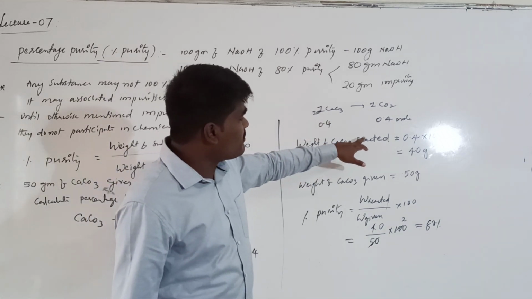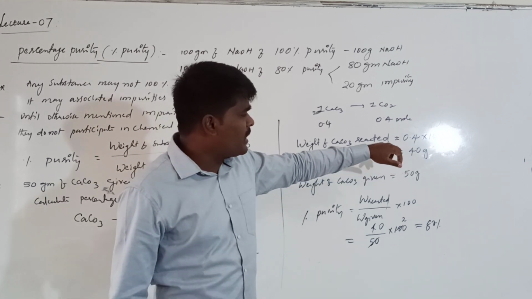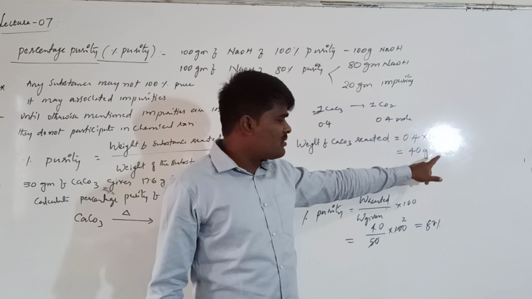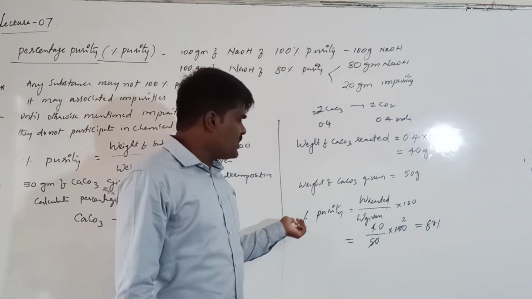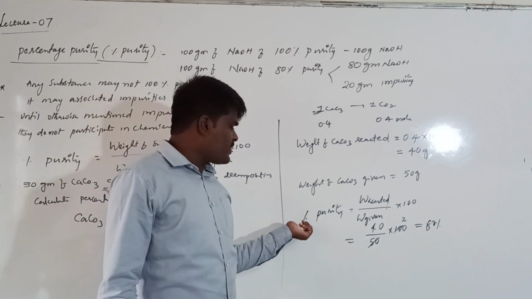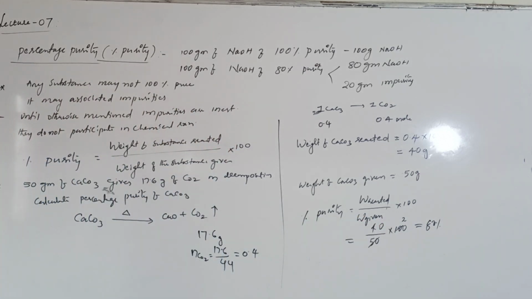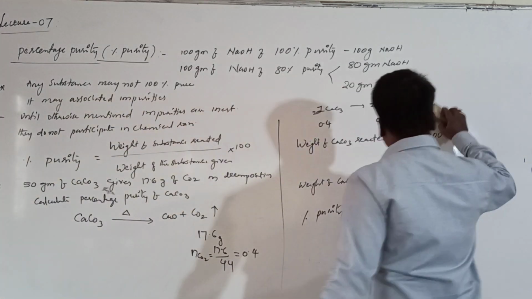If you know the number of moles of calcium carbonate participating in the reaction, you can calculate the weight of calcium carbonate participating, which you get by multiplying number of moles participated into molar mass, which comes to be 40 grams. The question mentions that 50 grams is undergoing reaction, so from this we can calculate the percentage purity of calcium carbonate, which is found to be 80%. Right? Hope it is clear.